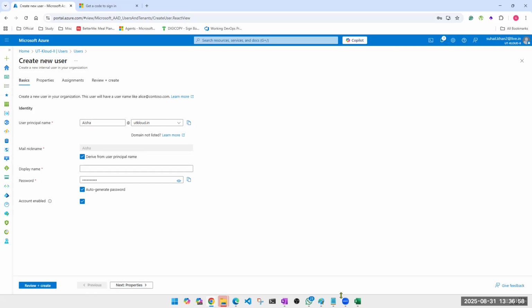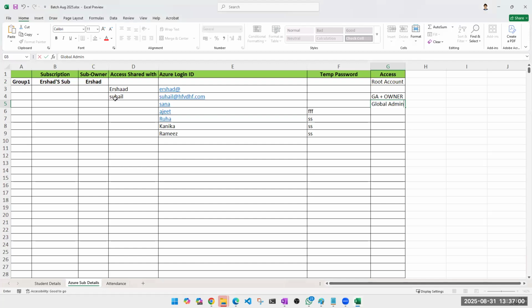You'll have to copy this and paste it here. These instructions are only for Irshad, because he is creating users for you. When you guys are creating users, you don't have to make a note of those users because I won't require those usernames. I'll go to the portal directly and I'll check. But yes, if you want to keep a track of your created users, create your own sheet and do that. Do not put those users here. We don't need them, right? So this will be the username.